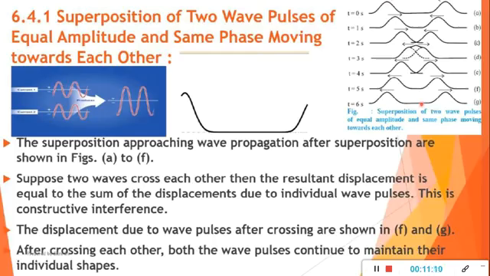So in this case, just see this diagram. After superposition they will add, and the amplitude will be maximum. So this is constructive interference.